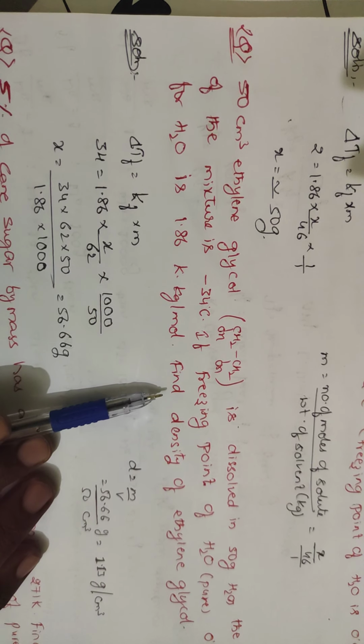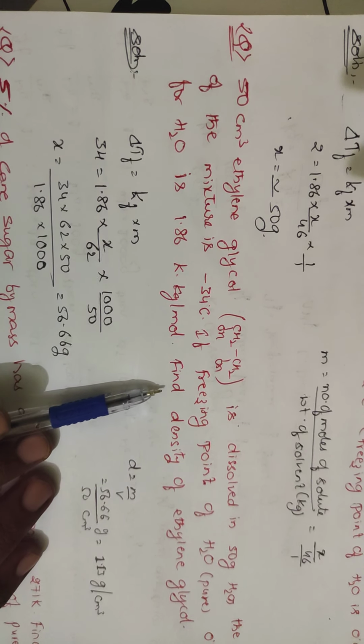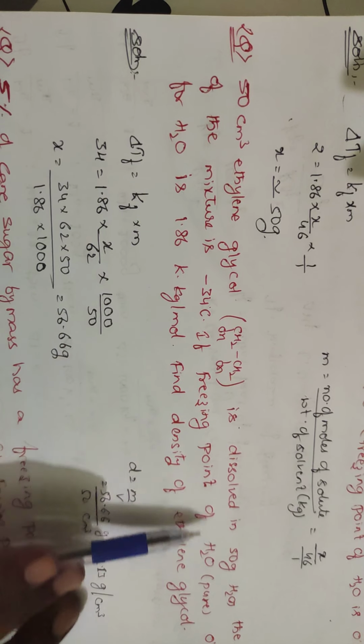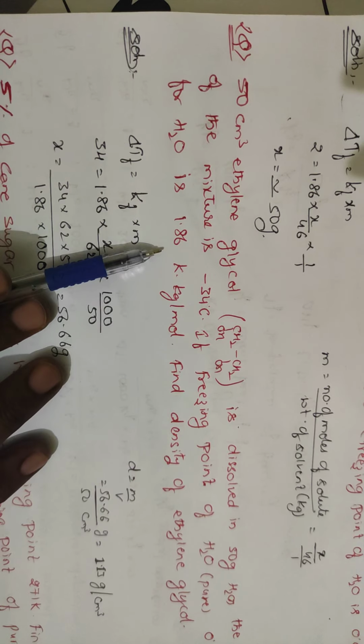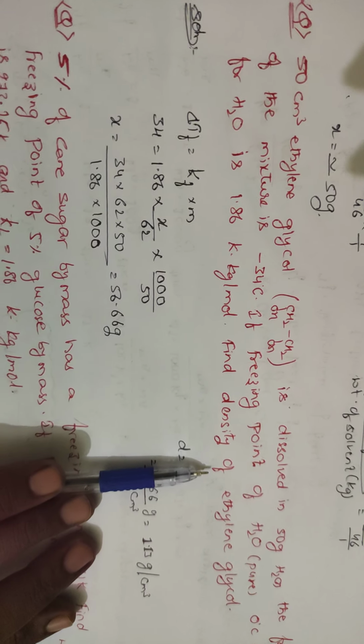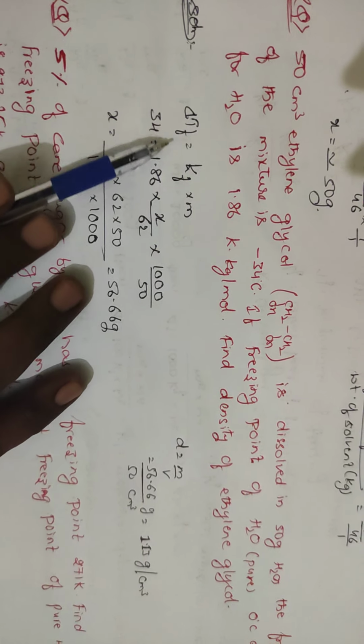If you calculate in Kelvin also, you will be getting a difference of 34. In degrees also, you will be getting a difference of 34. Okay. If the freezing point of water is 0 degrees centigrade and Kf of water is 1.86, calculate the density. He is asking the density of the solution. So you can easily calculate: delta Tf is equal to Kf into m.